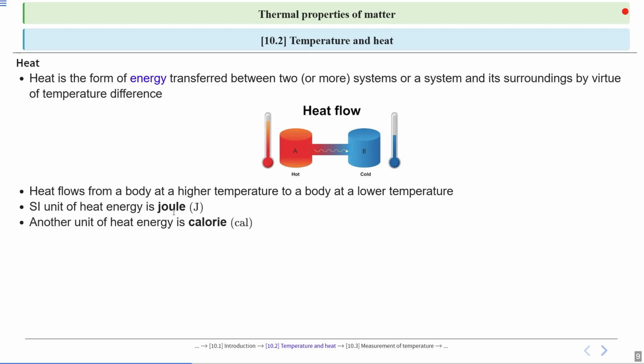Another unit of heat is the calorie, cal. There is a relation between joule and calorie. So 1 calorie is equal to 4.186 joule. This is the relation between calorie and joule. Or 1 joule is equal to what? 1 joule is equal to 1 divided by 4.186 calorie.